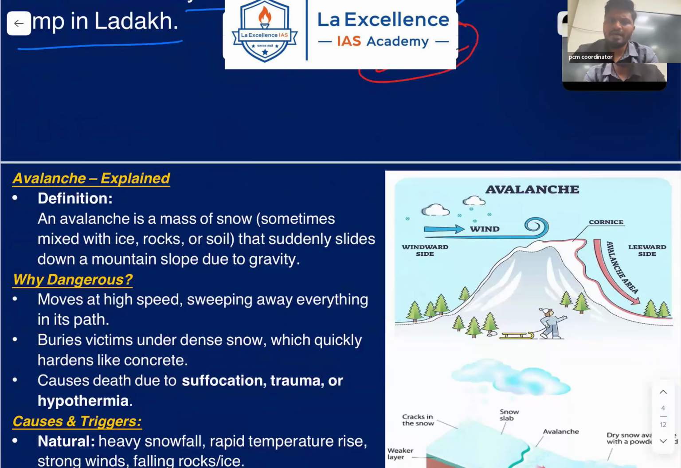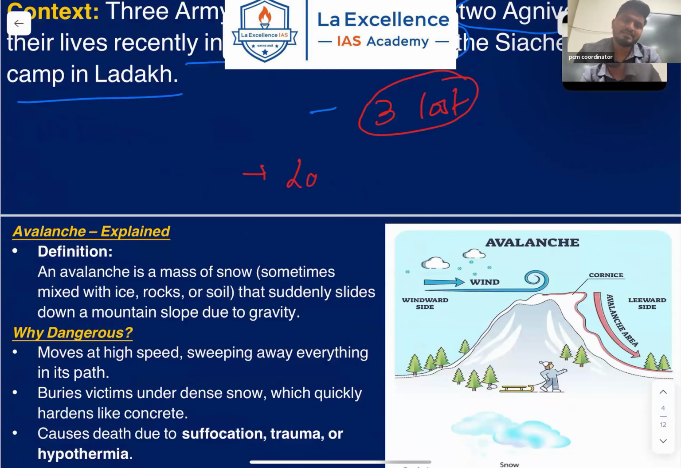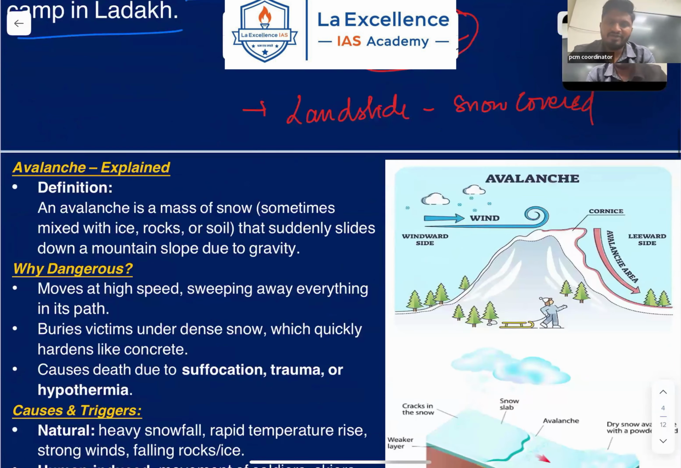So in simple terms, an avalanche is nothing but a landslide that is happening in snow covered areas. The definition of avalanche is a mass of snow, sometimes mixed with ice, rocks or soil, that suddenly slides down the mountain slope due to gravity.